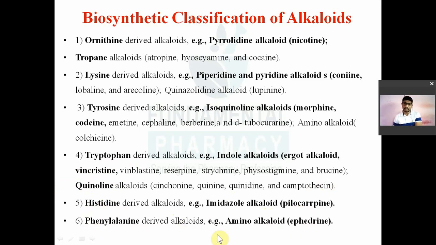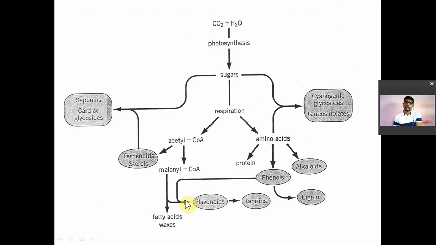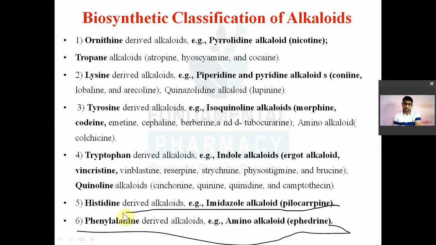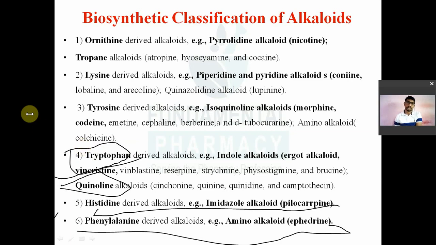Then amino alkaloids like ephedrine are synthesized from phenylalanine type of amino acid. Just remember, a chart will come later here also. For example, look, ephedrine is biosynthesized from phenylalanine, then pilocarpine from histidine. Then quinoline type of alkaloids, all the alkaloids present in the cinchona, then alkaloids present in the ergot, alkaloids present in the vinca plant, they are synthesized from tryptophan amino acid. Remember, these indole type of alkaloids, indole meaning they contain an indole ring. So all these are synthesized from tryptophan amino acid.